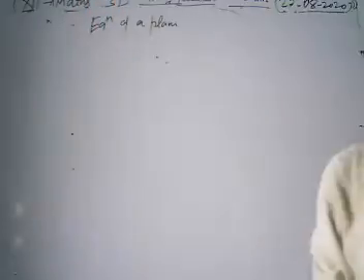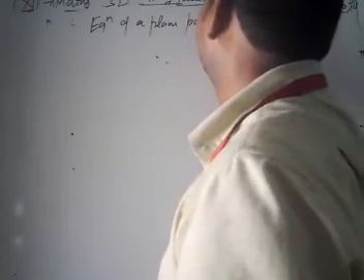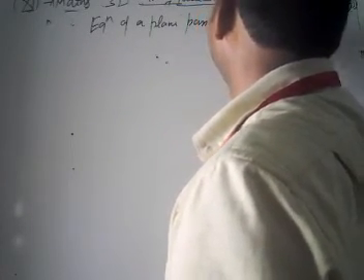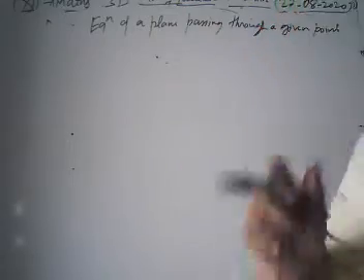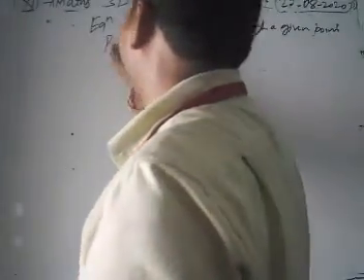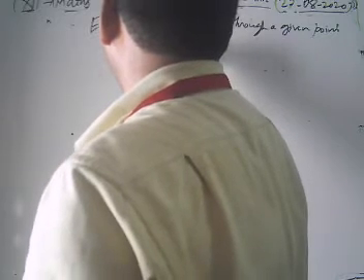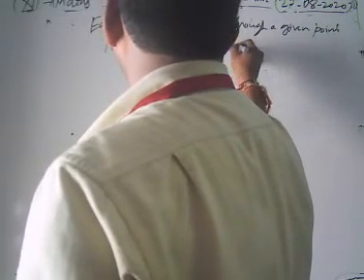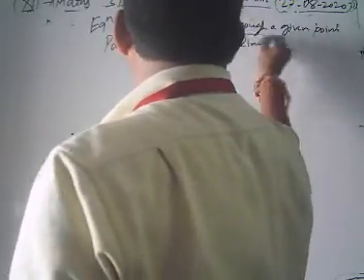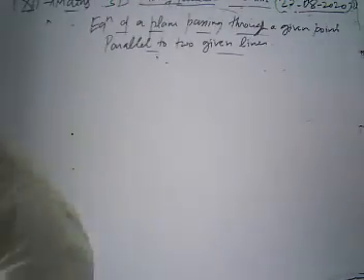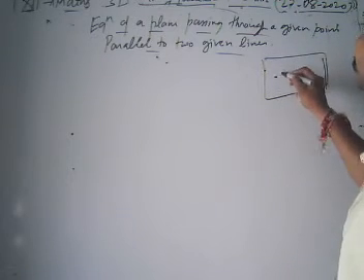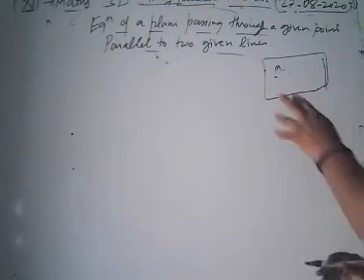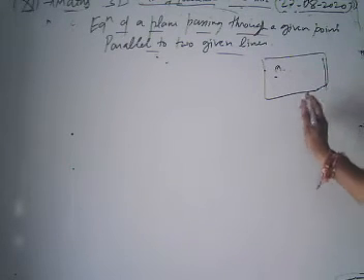Now we are going to find the equation of a plane passing through a given point and parallel to two given lines. We have to find the equation of a plane which passes through some point A and is parallel to two given lines.